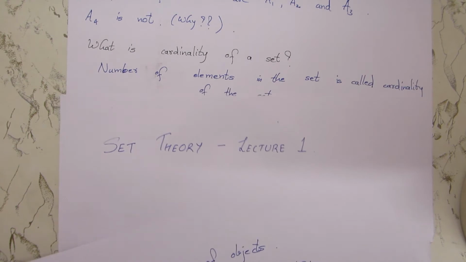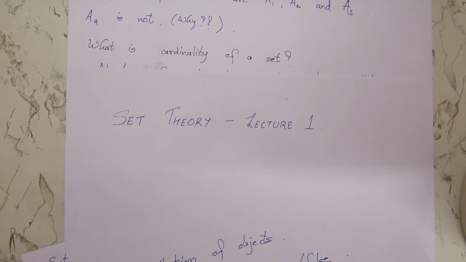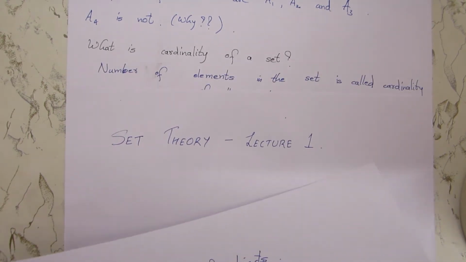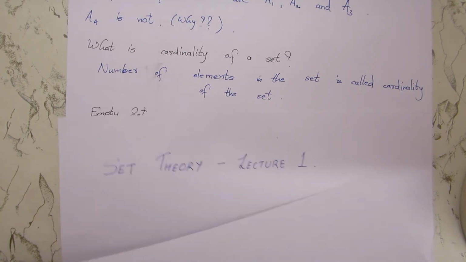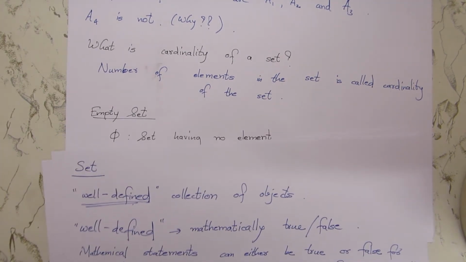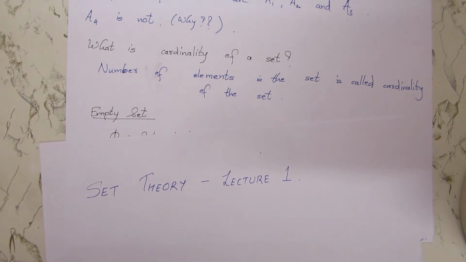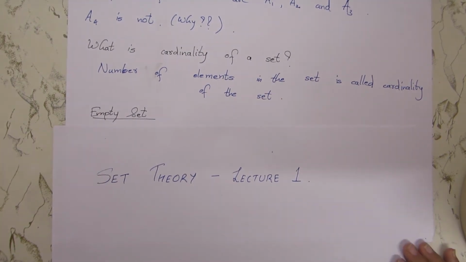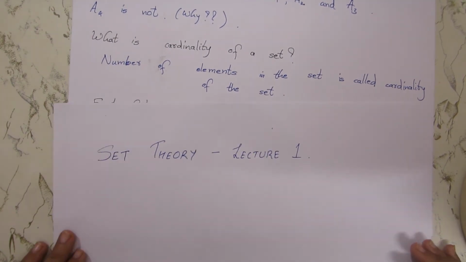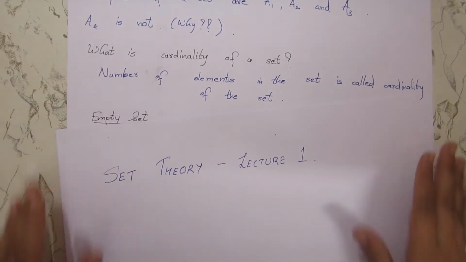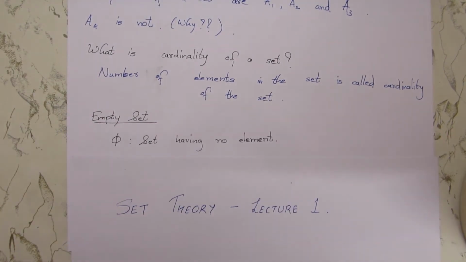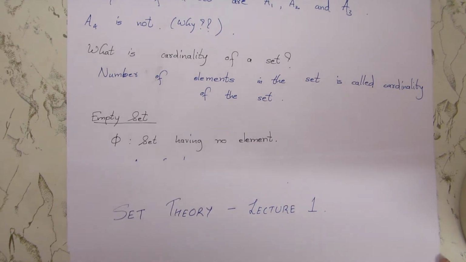Fine. Then what is the cardinality of a set? Cardinality is the number of elements in the set. That's it. So this is simple, right? So can cardinality be 0? Can you have an empty set? Well, yes, there is a notion known as the empty set. It means there is a set having no elements.